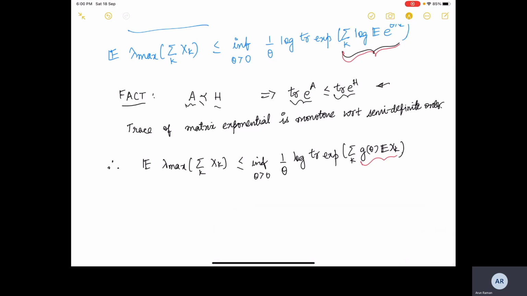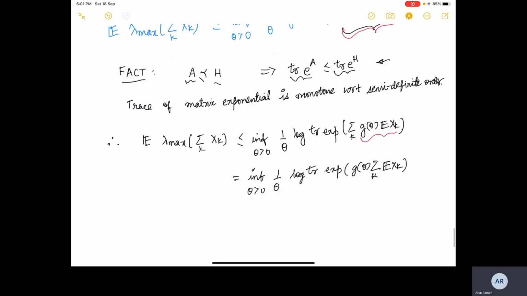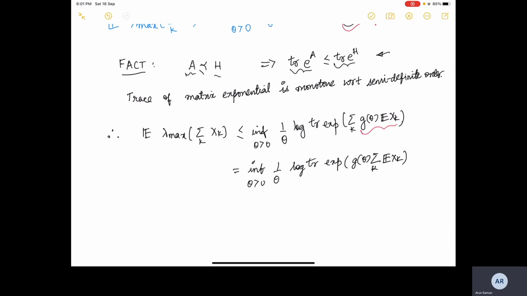In the next step, we can write this as the infimum over theta greater than 0 of 1 by theta log trace exponential of g theta times the sum over k of the expected value of xk, just rewriting the above term.